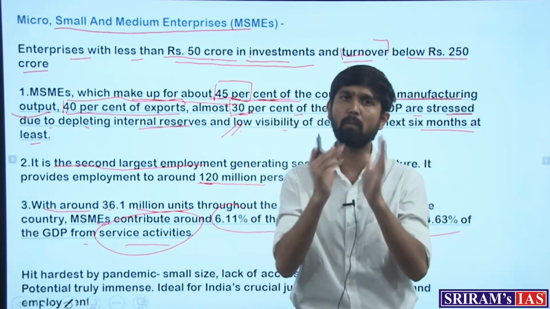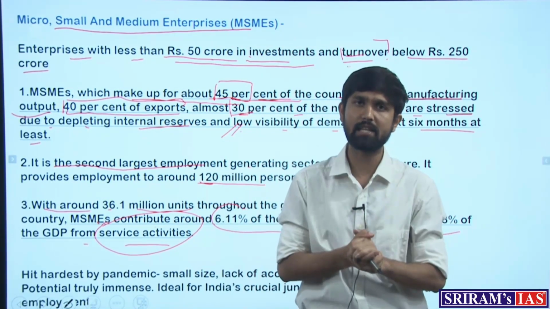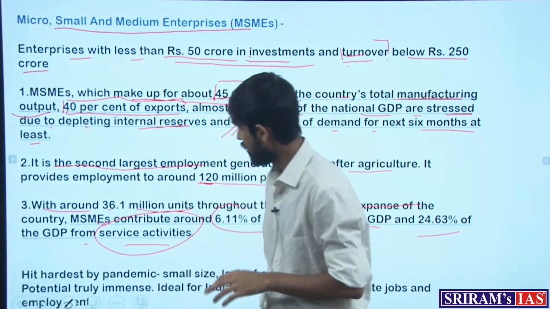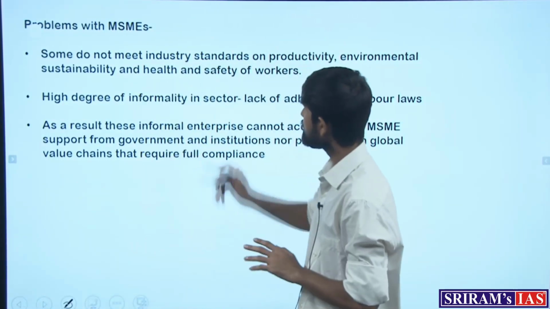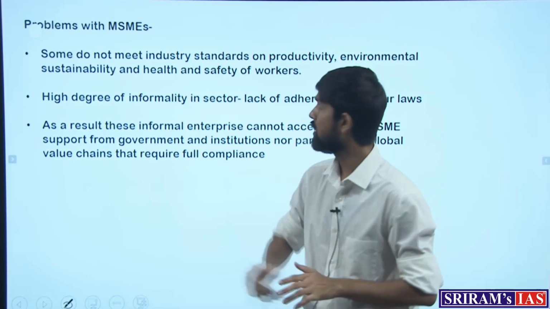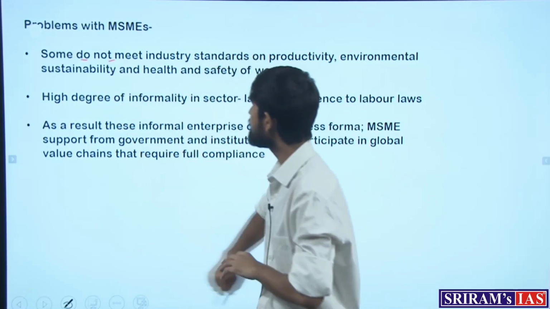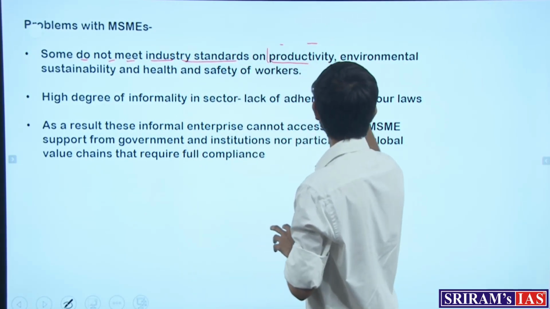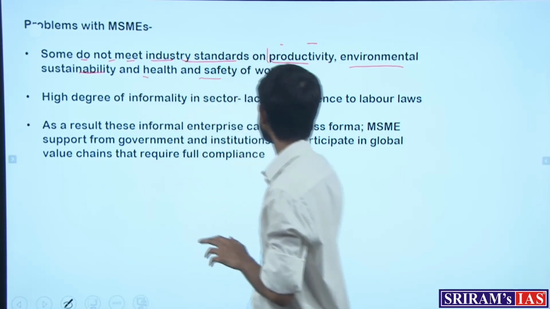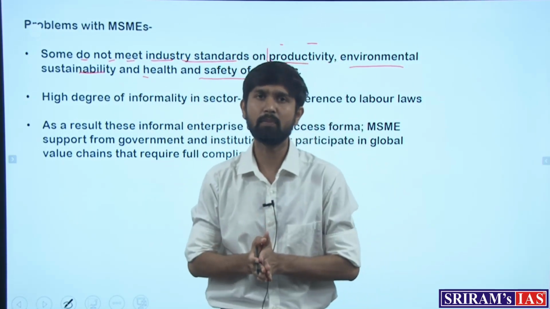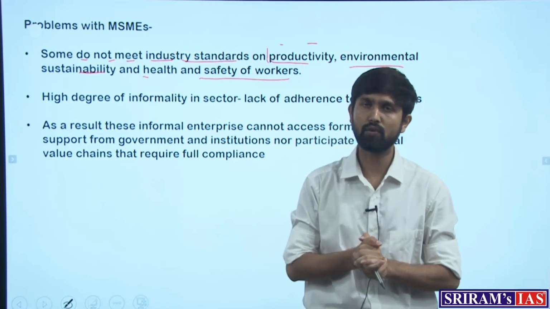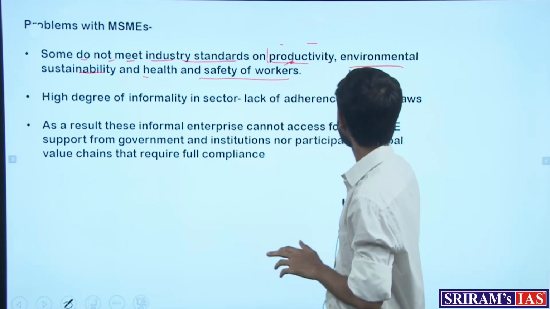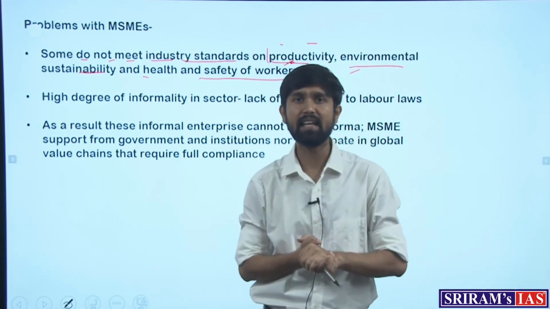So what problems first of all ail this MSME sector, or these enterprises which work at the small level or the medium level? The problems that ail them are first of all meeting the standards. While some do meet the standards, some do not meet the industry standards on productivity, environmental sustainability and health and safety of the workers. Since these enterprises work under a crunch of resources, they often find themselves not meeting the standards set for productivity, environmental sustainability, and maintaining the health and safety of the workers.